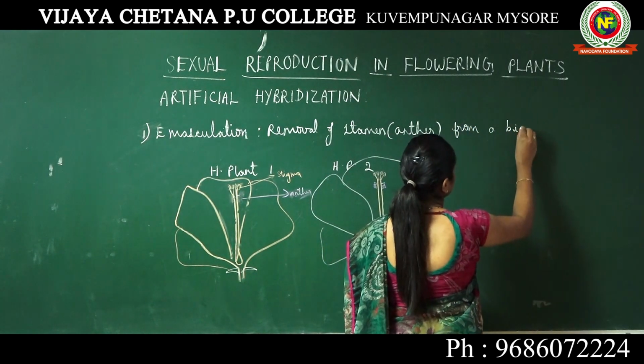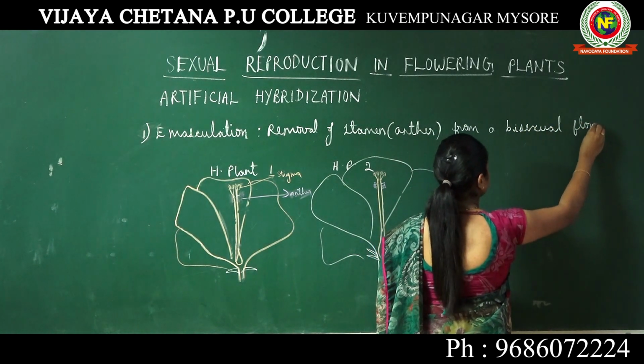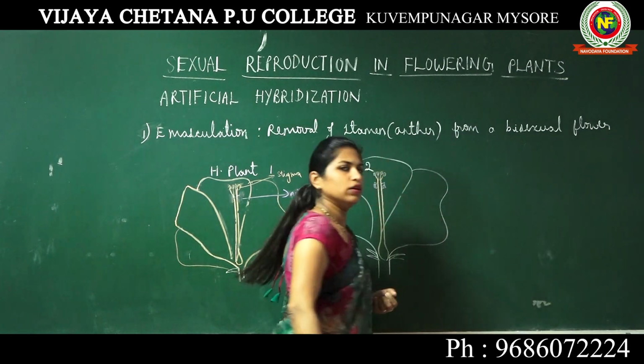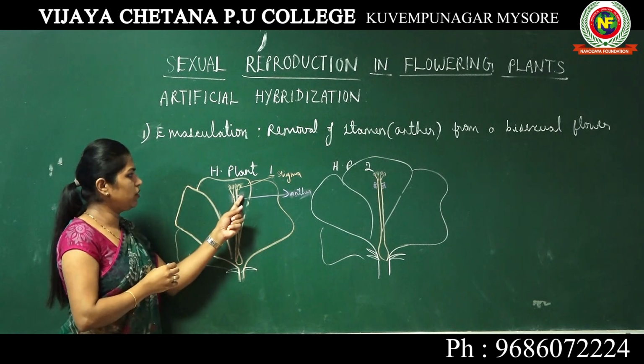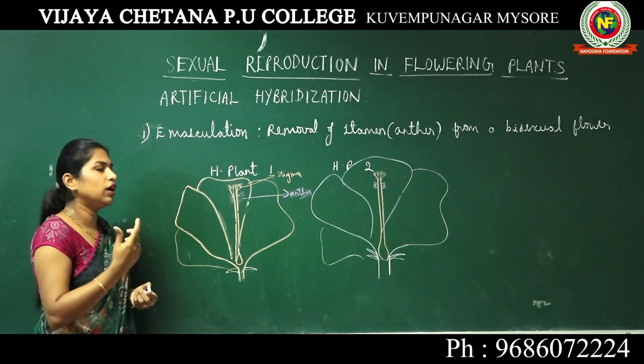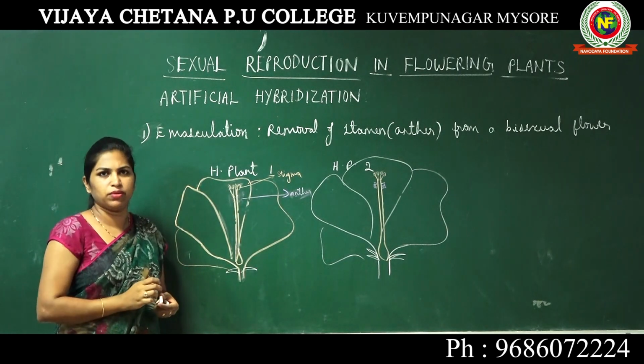Emasculation is the removal of stamens from a bisexual flower. When you remove the stamens or anthers from a bisexual flower, you don't have to worry about self-pollination happening.